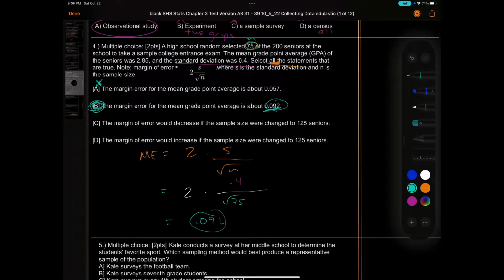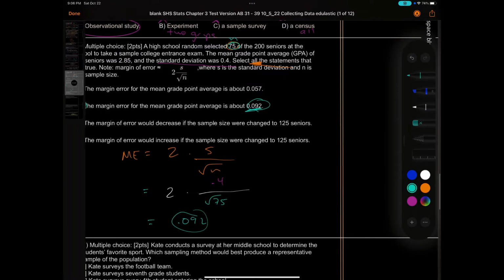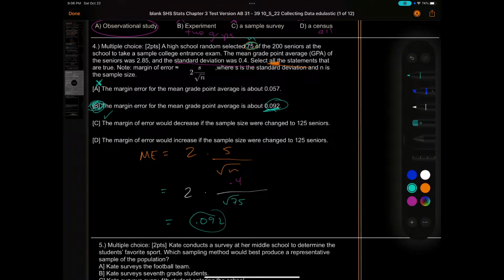Then it says the margin of error would decrease if the sample size would change to 125. That is true. The margin of error would increase if the sample size were changed to 125. So what's the difference? You have increase and decrease. Well, if I go to 125 from 75, this is an increase, looking towards the whole population. So if I go towards the population, the whole, that means the sample is getting closer to it, so my margin of error would decrease.